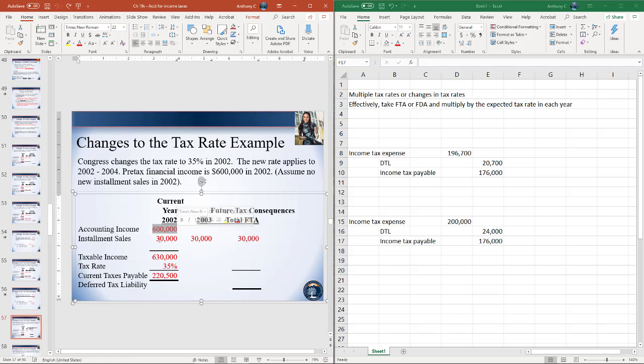We're going to collect $30,000 of the installment sales from 2001, so taxable income will be $30,000 higher, which gets us a taxable income of $630,000. At this point, the tax rate's been changed to 35%, so we'll multiply the $630,000 by 35% to get to our income tax payable of $220,500.